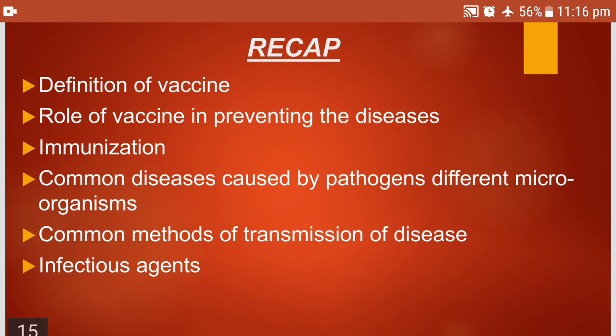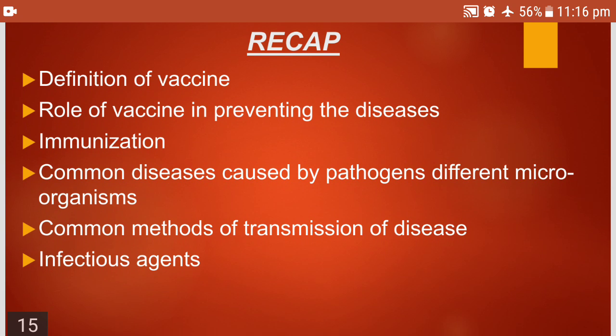So today we have seen the definition of vaccine, the role of vaccines in preventing diseases, what is immunization, common diseases caused by different pathogens, common methods of transmission of diseases, and some infectious agents. I have also given you information about the different vaccines that are given to children at a young age.